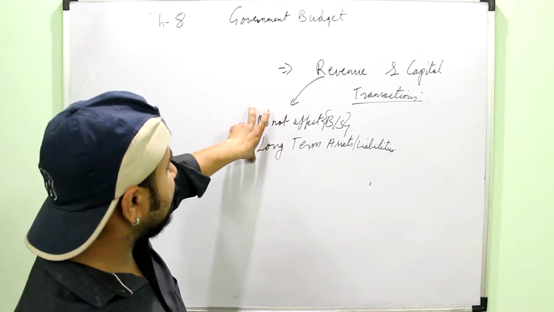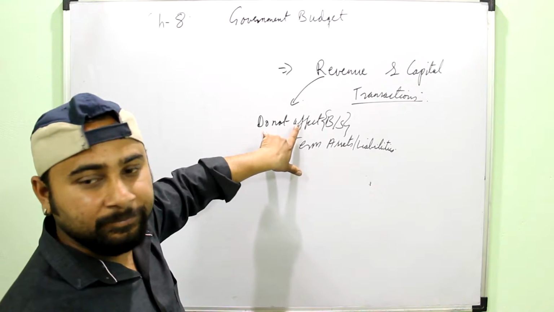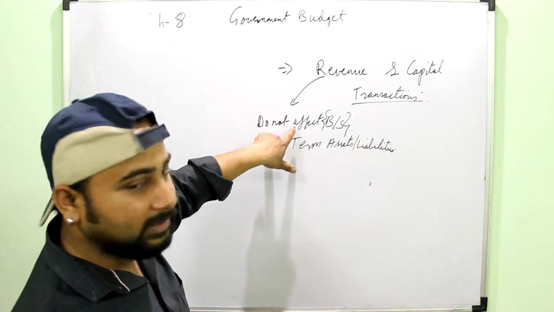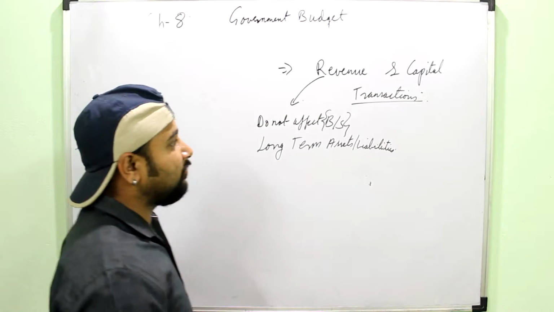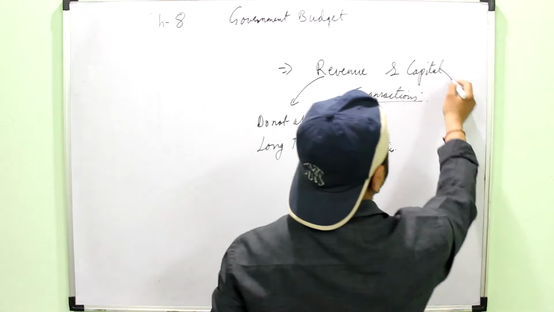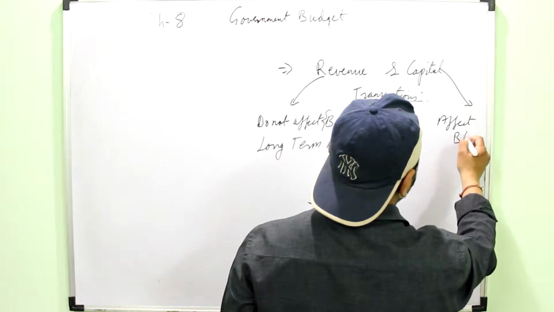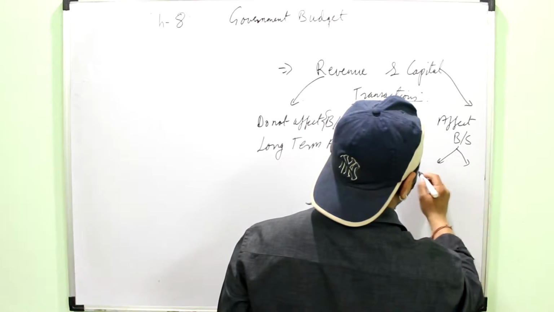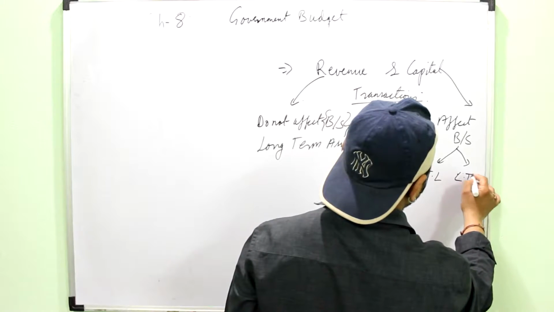But for the others, it is simple to understand that these are the ones which will not affect the long-term assets of the government. Asset means whatever you own, and liabilities means whatever you owe, whatever you have to pay. While capital means those which affect the balance sheet, or they affect your long-term liabilities and long-term assets.